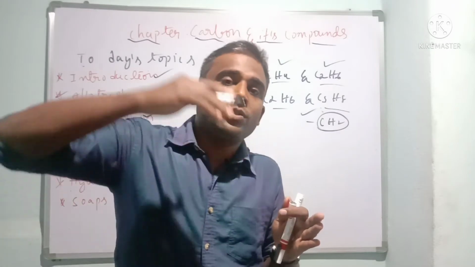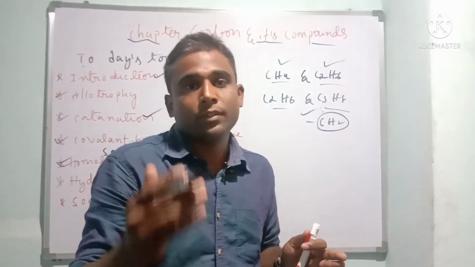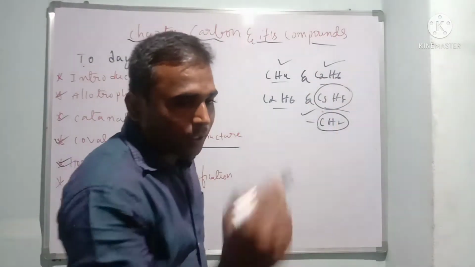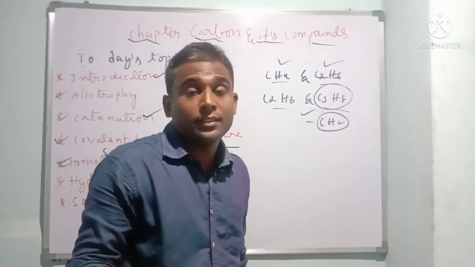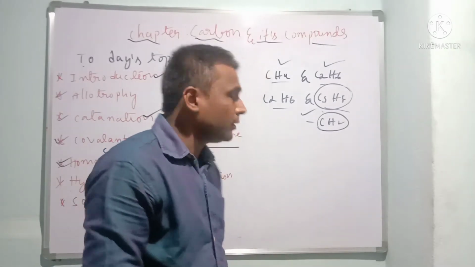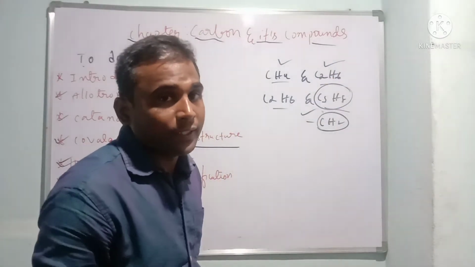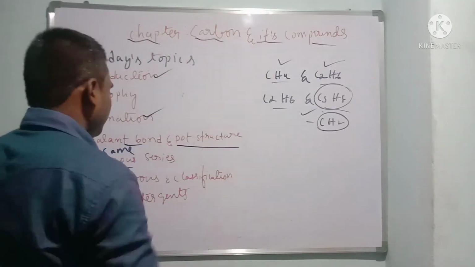They are going to show different physical properties. How do the physical properties vary, children? It depends upon molecular mass. If the molecular mass increases, the physical properties of the homologous series compounds will increase. Similarly, if molecular mass increases, the melting point and boiling point will increase. So this is all about homologous series.